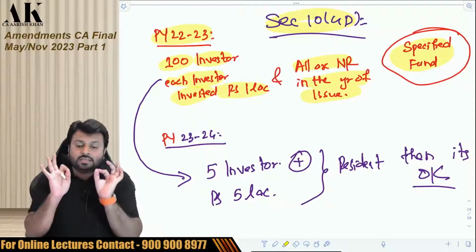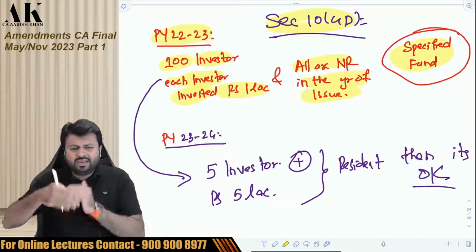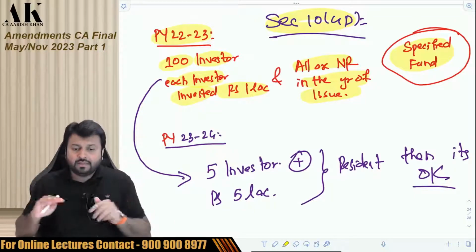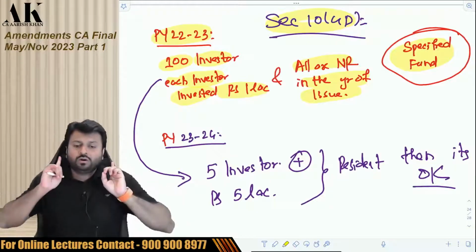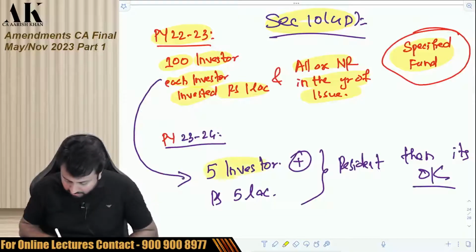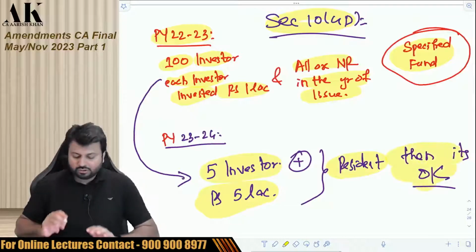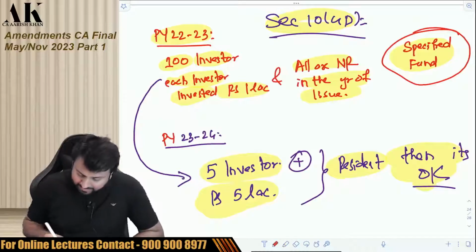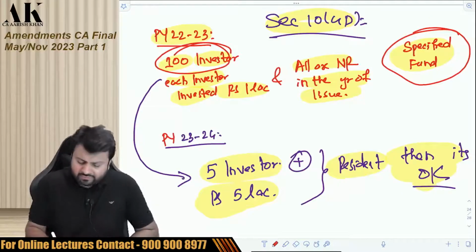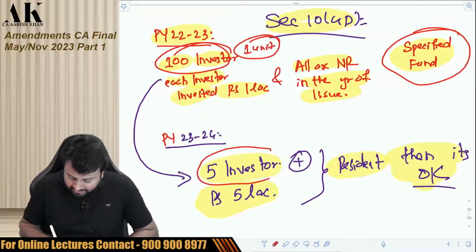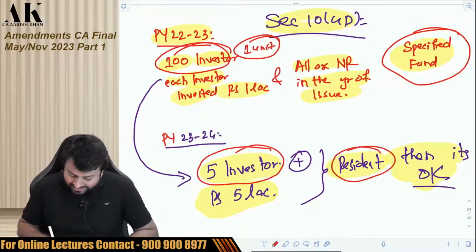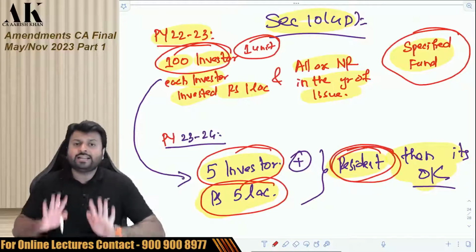The government says that in the year of issue, they are supposed to be non-resident. In a subsequent year, they can become resident. But can they become resident unconditionally? No. The condition is that not more than 5% of the investors and not more than 5% of the value should be resident in the next year. So if out of 100 investors, suppose every investor has bought 1 unit, then out of 100 units, if next year 5 unit holders become resident, holding up to 5 lakh rupees, then it is okay.